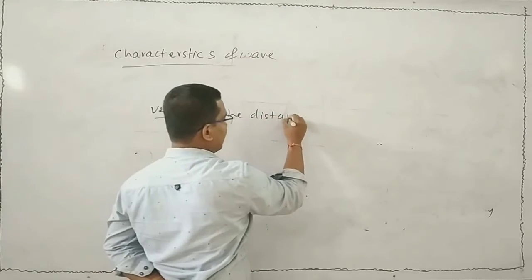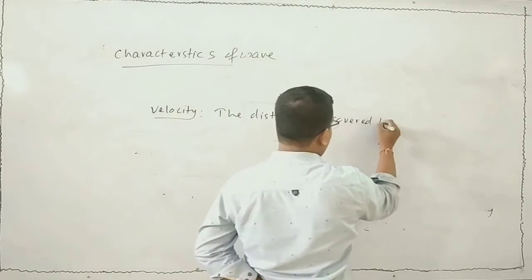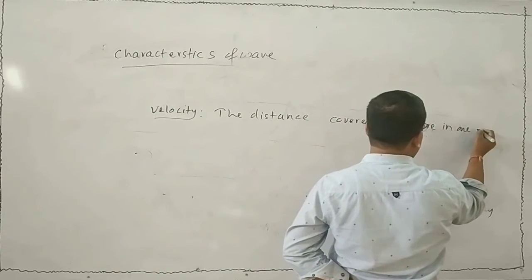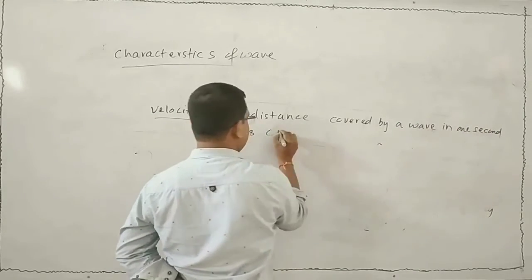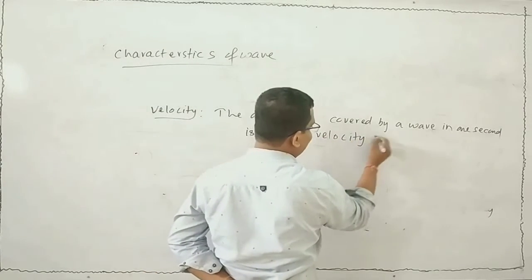The distance covered by a wave in 1 second is called velocity, denoted by c.